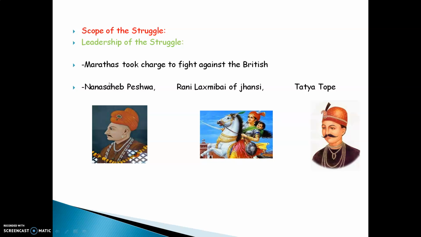It was very important for the Marathas to stop the Britishers from ruling India. Therefore, the Marathas took charge to fight against the Britishers. Among them, the important Indian freedom fighters were Nanasaheb Peshwa, Rani Lakshmibai of Jhansi, and Tatya Tope.